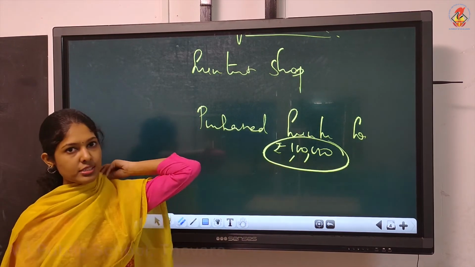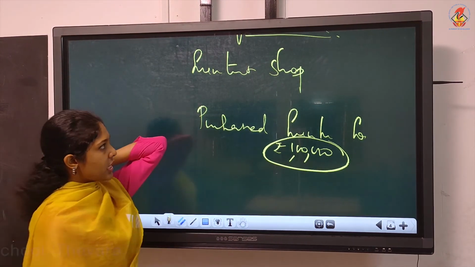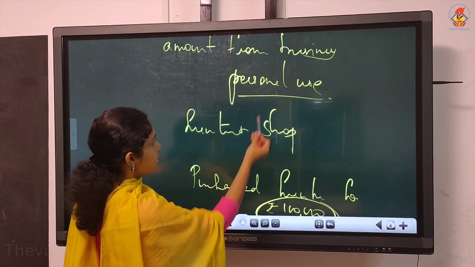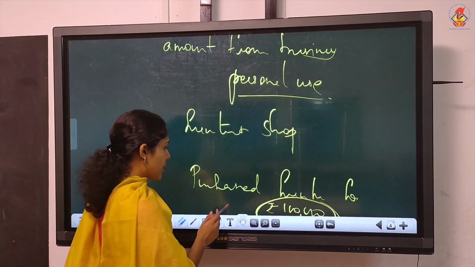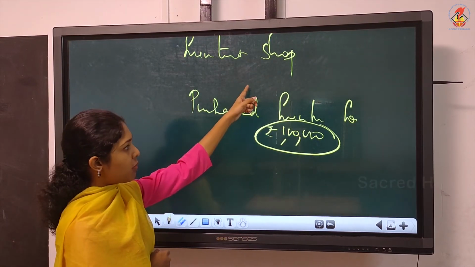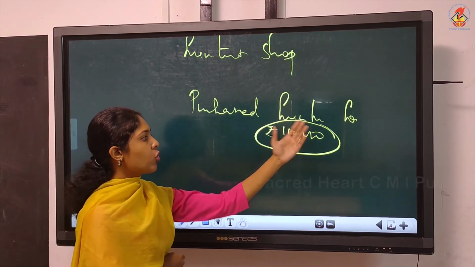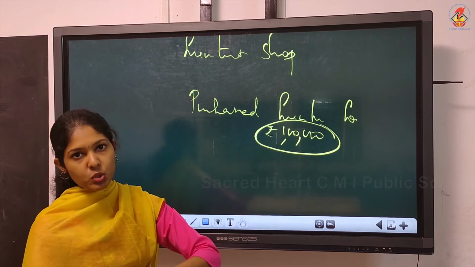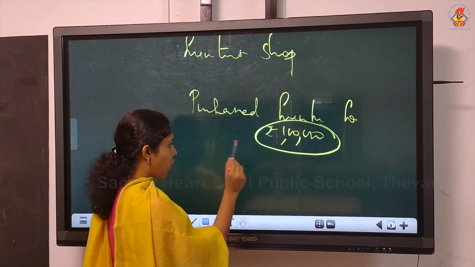But is this drawings? No, this transaction is not drawings because we don't have this particular word. That is, it is not for personal use. Nothing is mentioned means it is for the firm's purpose. Yours is furniture shop, so you are purchasing and then reselling. So purchased furniture for rupees 1 lakh. This is for the firm only, not for your personal purpose. So this is a business transaction, not drawings.